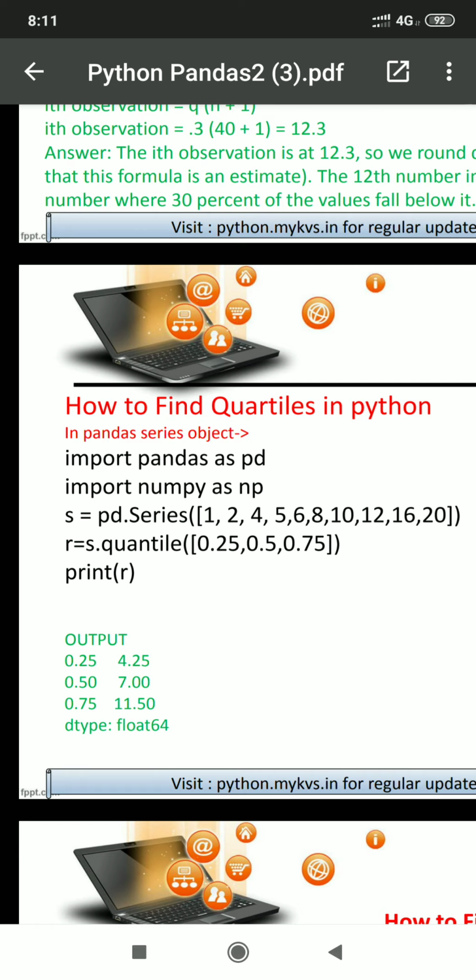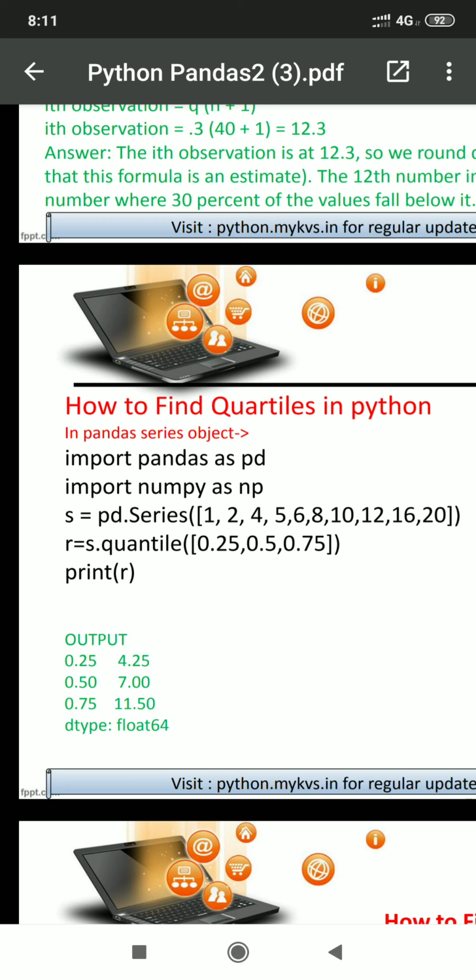It is very easy to find the 50% position. We just have to mention the percentile position. Here we are mentioning 0.25, 0.5 and 0.75, and it will directly give us the result: the number at 25% will be 4.25, the number at 50% position will be 7, and the number at 75% will be 11.50.